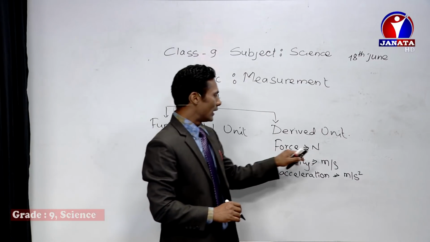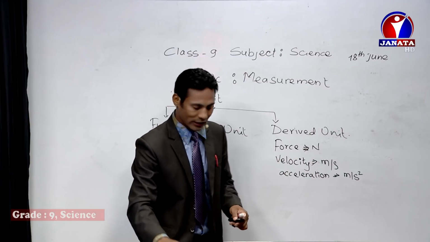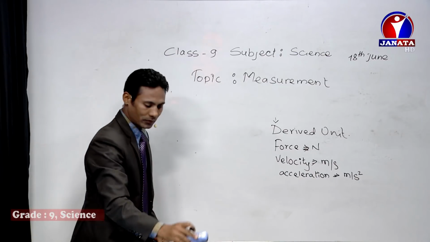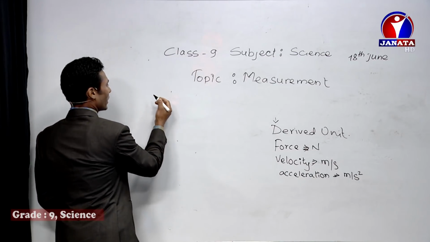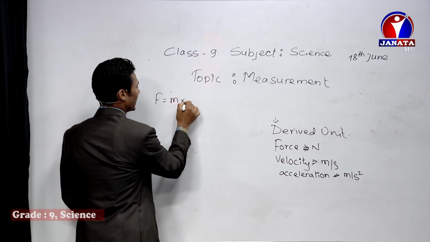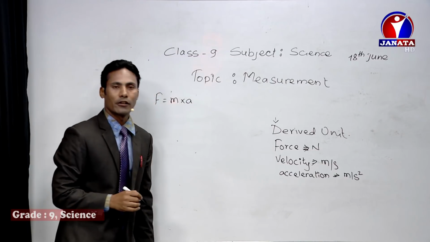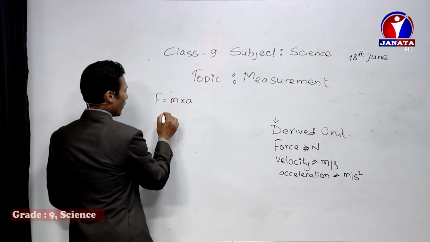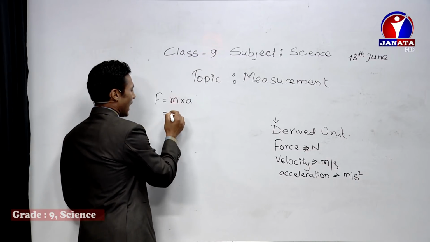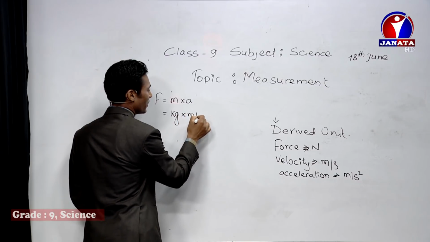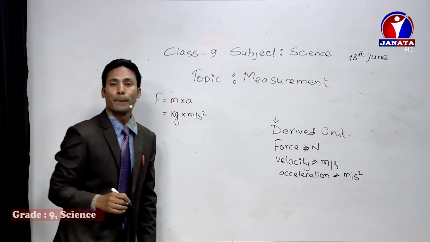For example, this Newton. Let me show why it is called a derived unit. The formula for measuring force is mass into acceleration: force equals mass into acceleration. Now, what is the unit of mass? It's kg, and acceleration is meter per second square, right?